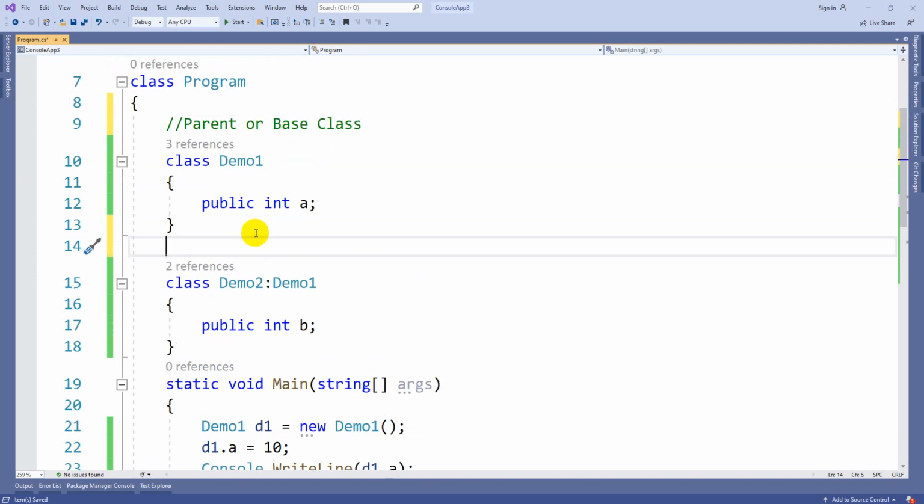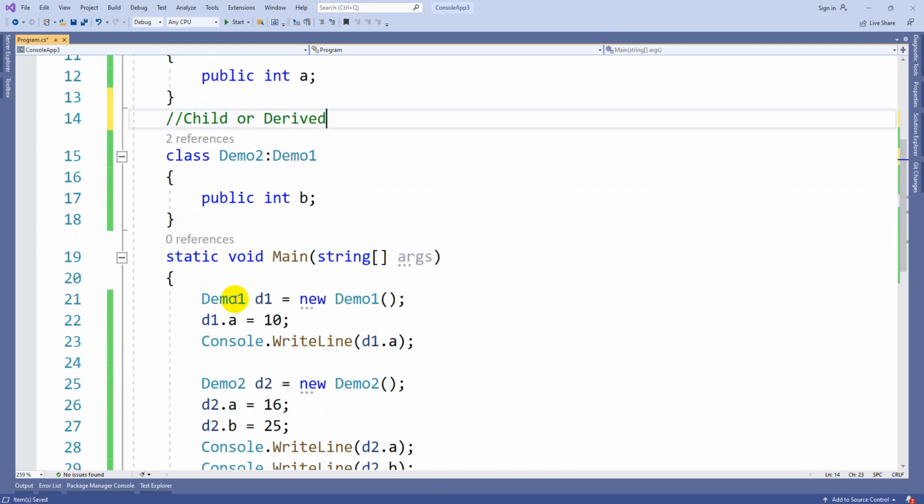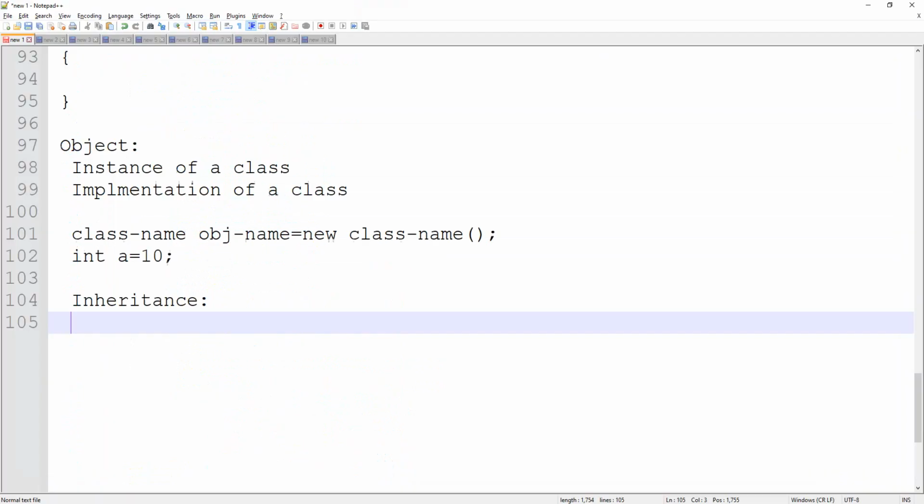So the Demo2 can be called a child or derived class. The technical terminology is derived class. Okay, so this is what is called inheritance. Inheritance is of 5 types. The first one is